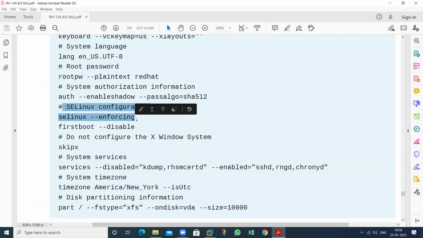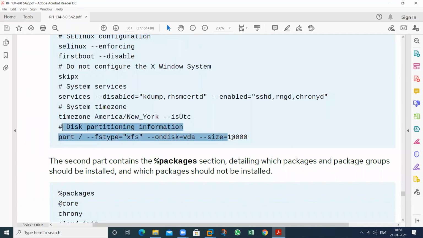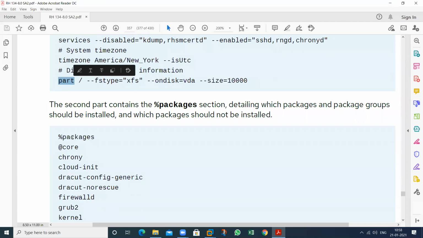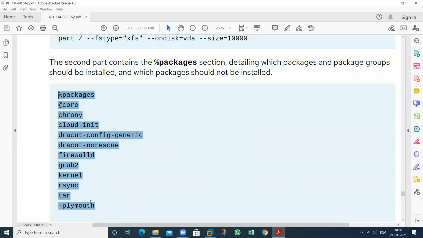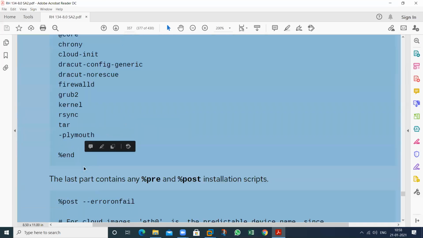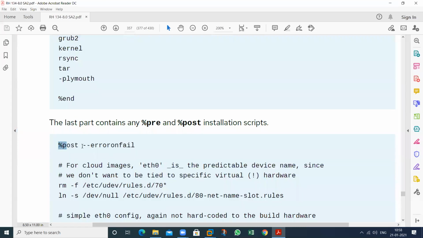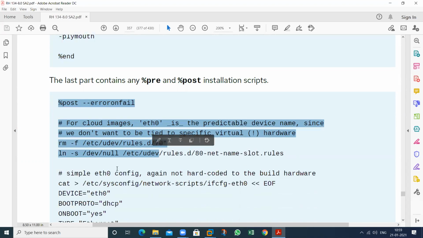SELinux selection, disk partition selection, create a 10 GB partition, on which particular machine, vda, what type of selection, XFS, create this particular slash partition and install these packages. So these are the packages that you should have installed. After installing, this is my post-installation, this is the pre-installation. After installation, do these things.